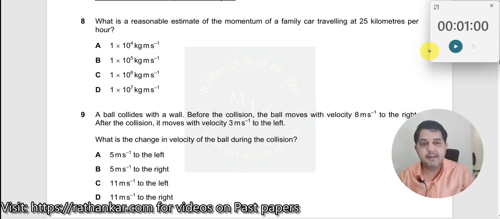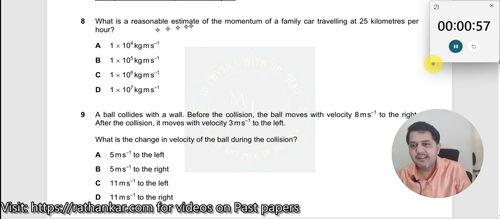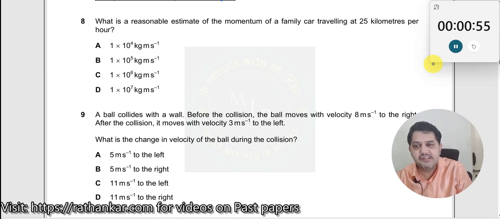Question number 8. What is a reasonable estimate of the momentum of a car? It's an estimate question, which means there should be one assumption. The momentum of a car traveling at 25 km per hour. What is given? Velocity is given. What is to be asked?